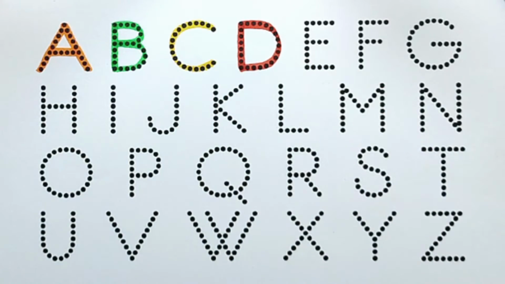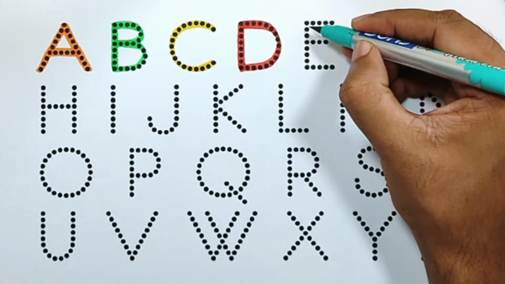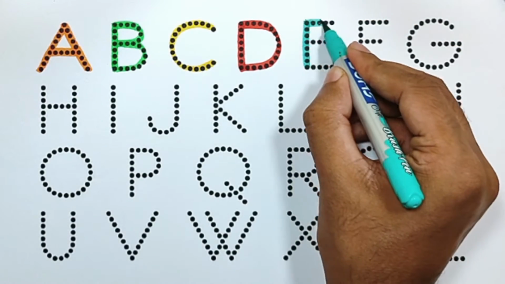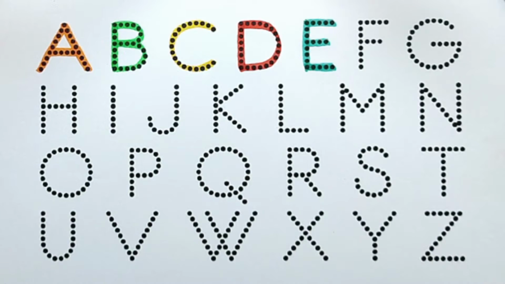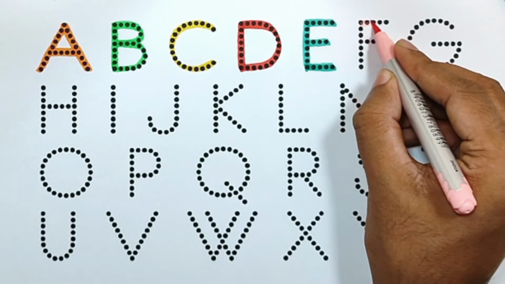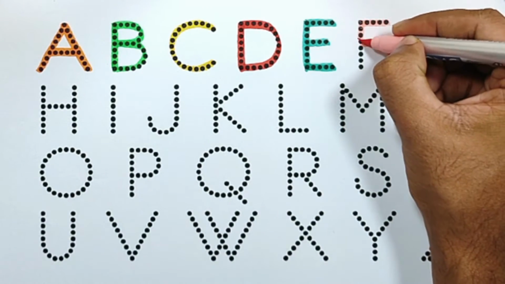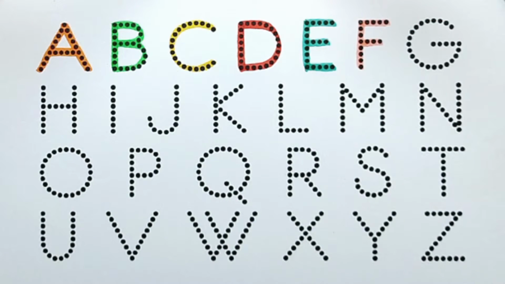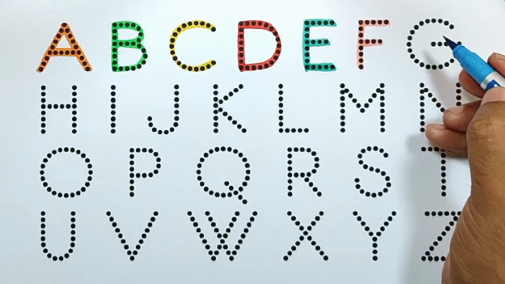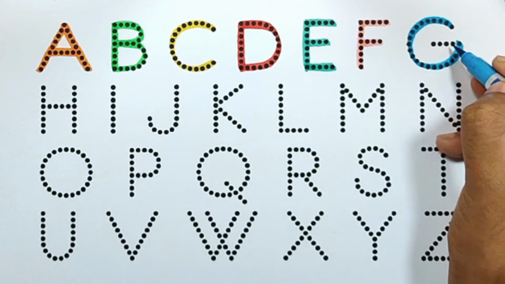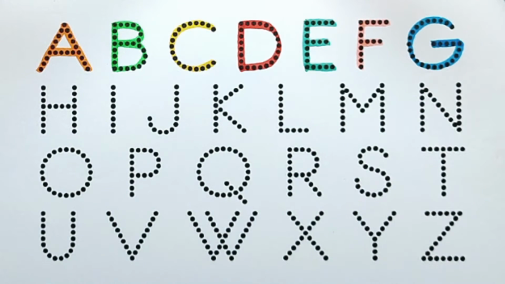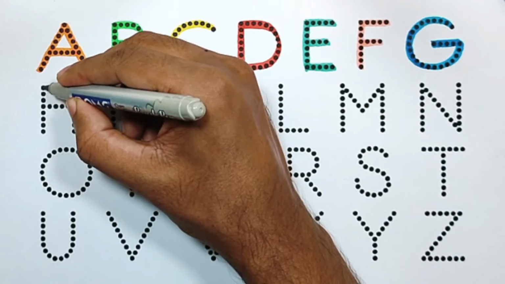for dog. Green color. E for egg. Light pink color. F for fish. Sky blue color. G for grapes. Gray color.